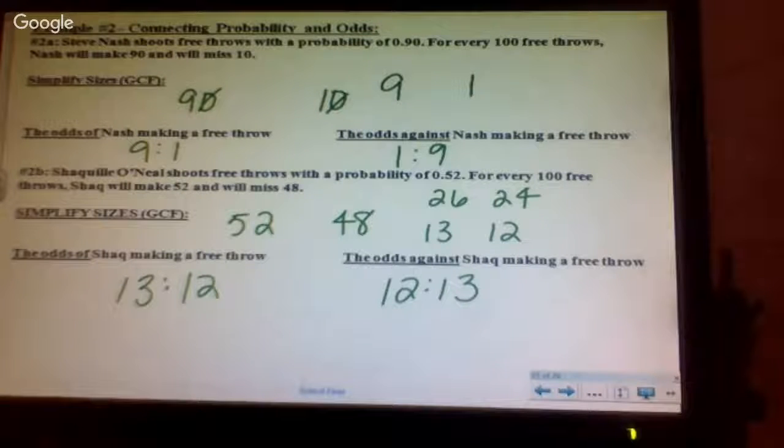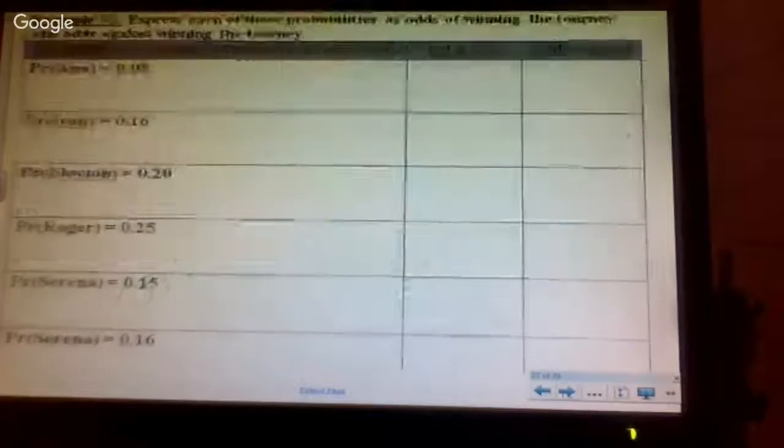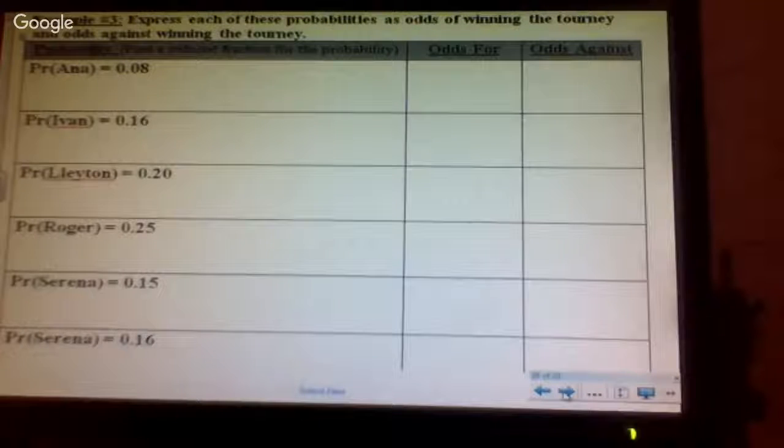Oh, look, we're almost done. This is it. What we need to do with this one is they gave us the probability. We now need to change the probability to odds for and odds against. The easiest way to do this is to take the decimal and change it to a fraction. So 0.08, that's 8 hundredths.